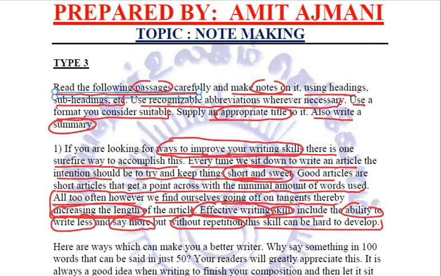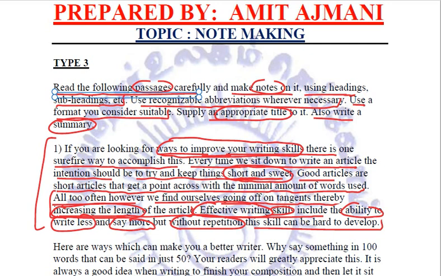So in this particular paragraph, what exactly we gained is, first, the important thing that may become our title is ways to improve writing skills. Second, our main problem is considering and taking care of the length. We need to keep things short and sweet.